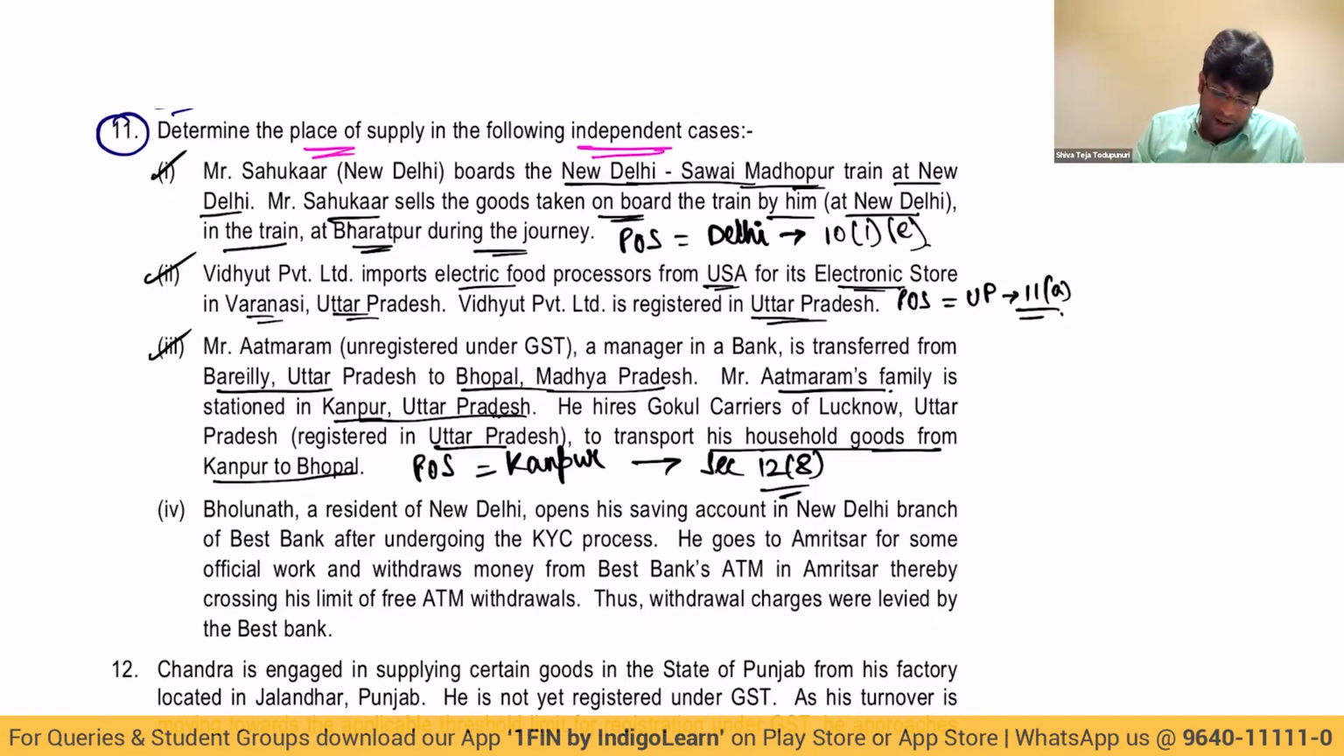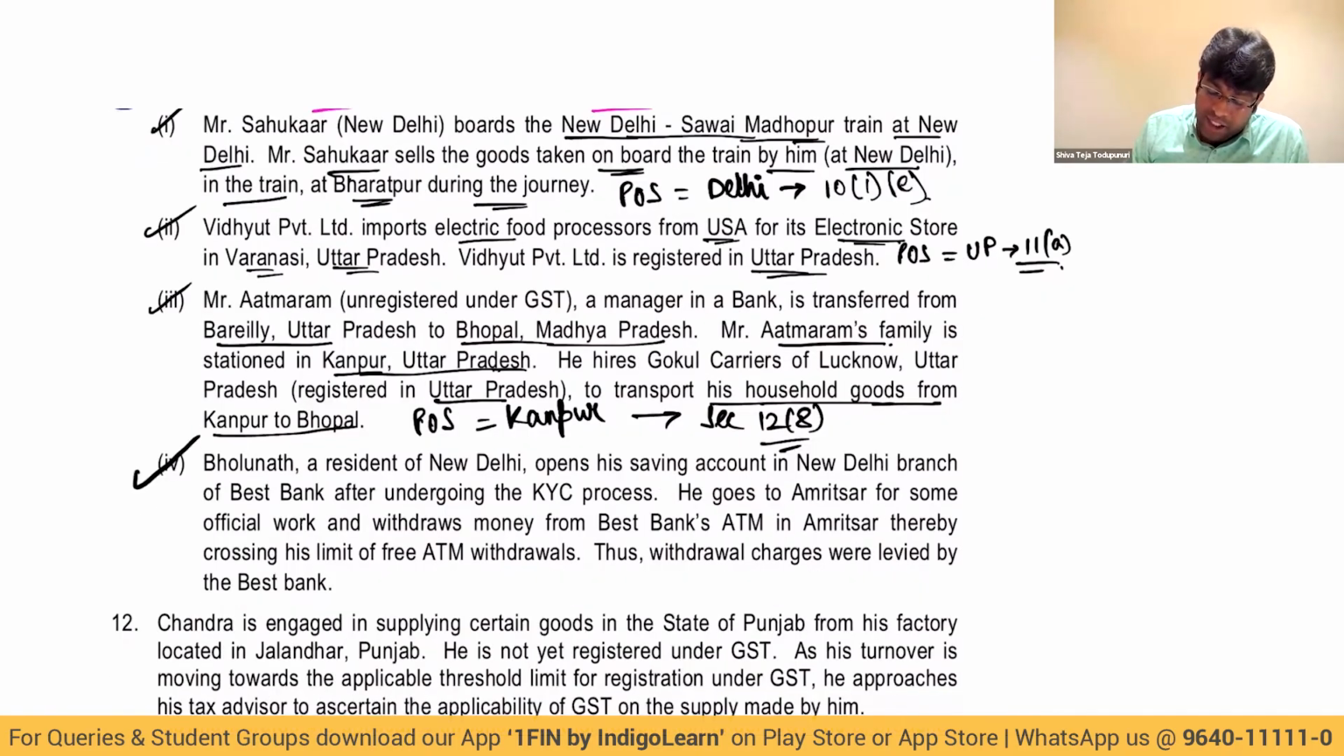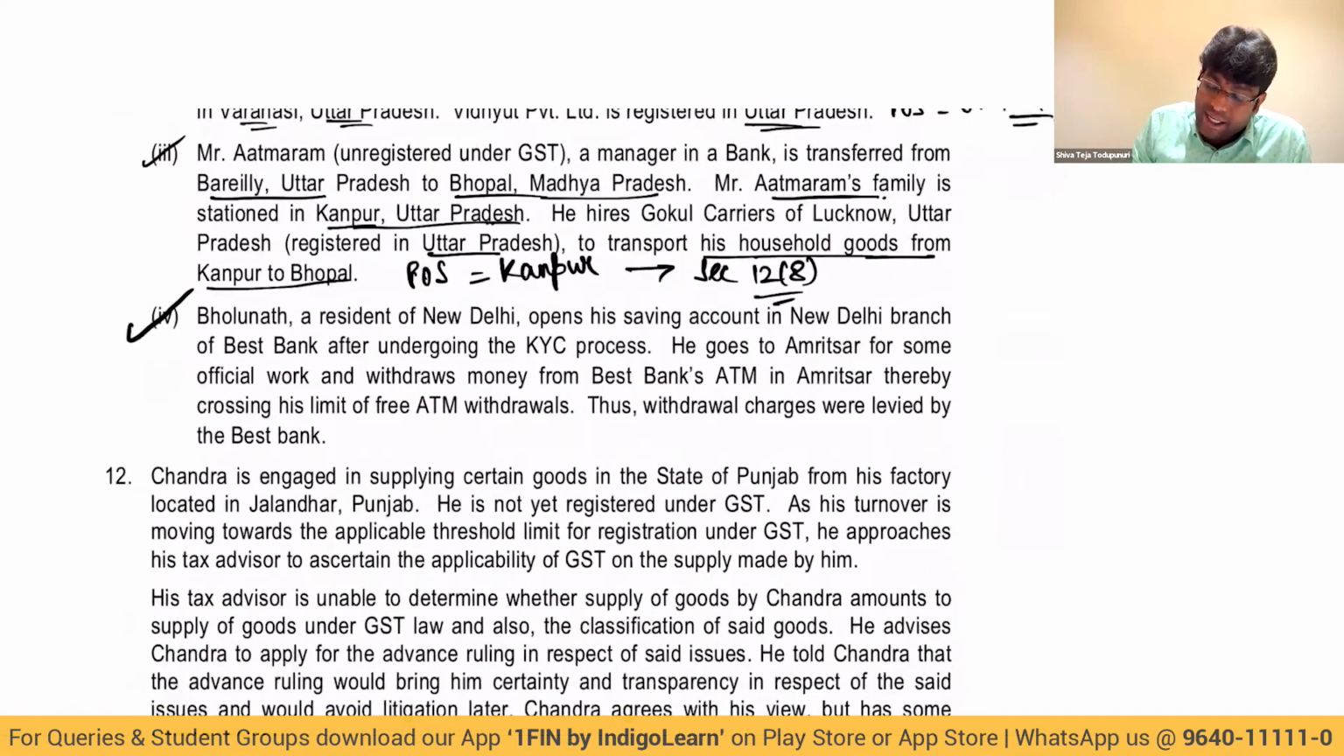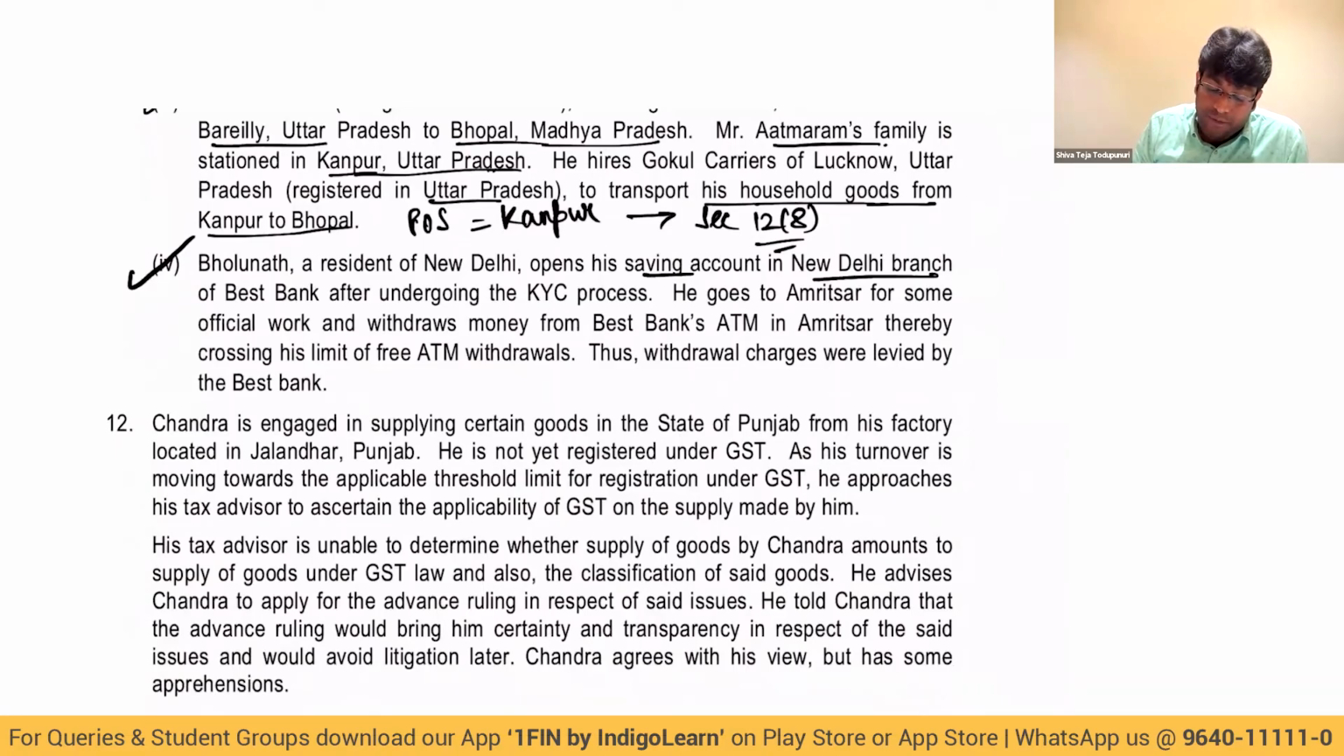Then, Bolunath, a resident of New Delhi, opens his savings account in the New Delhi branch of Best Bank after undergoing the KYC process. He goes to Amritsar for some official work and withdraws money from Best Bank's ATM in Amritsar, thereby crossing the limit of free ATM withdrawals. Thus, withdrawal charges were levied by Best Bank.